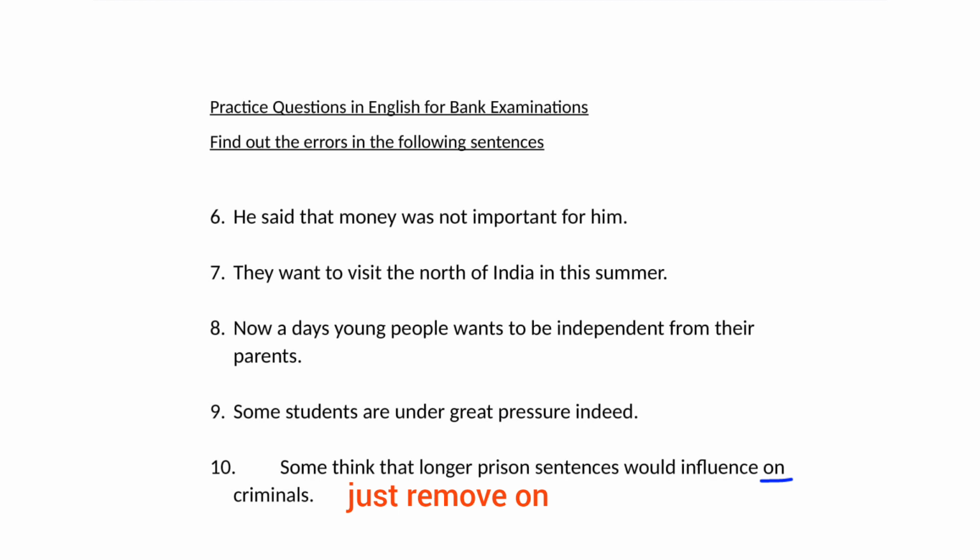But if you use influence as a verb, you need not use on. Example: they had a great influence on them. It is okay because influence is a noun. And in this sentence, influence is a verb: don't try to influence them. So here influence does not need on.